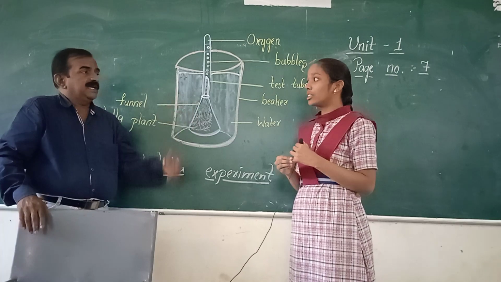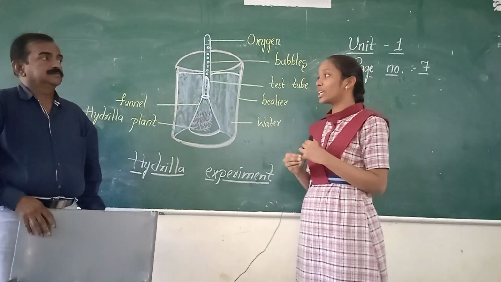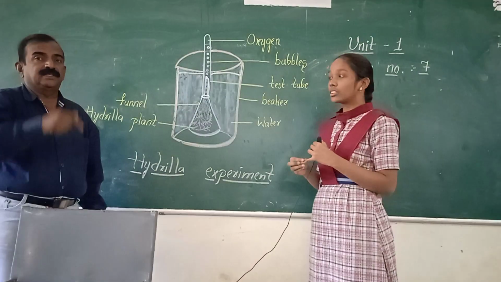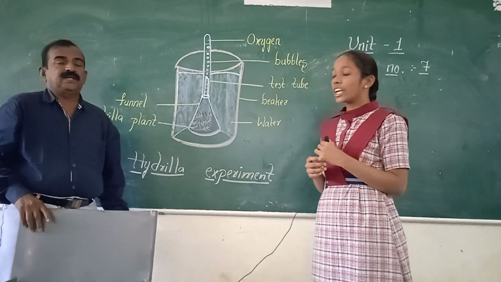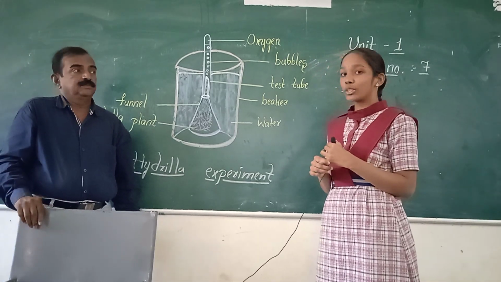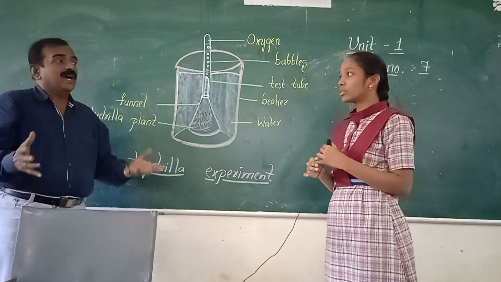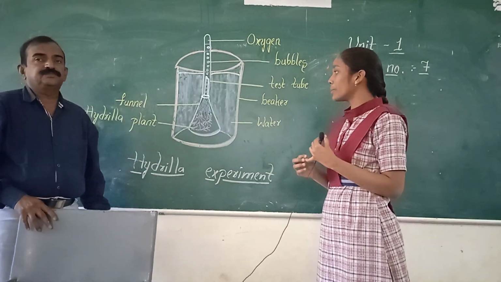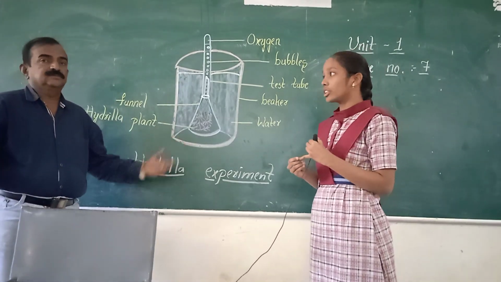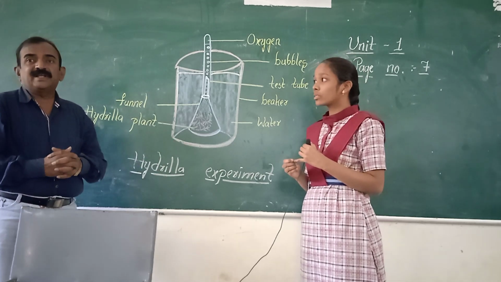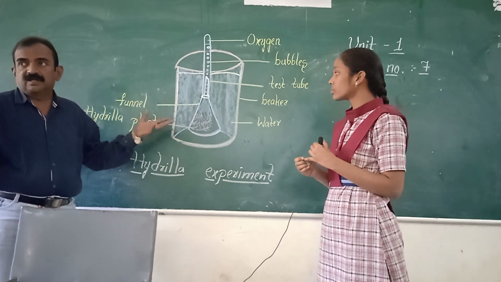And next you say material required. Take 2 beakers. You are correct. Take 2 funnels. Take 2 test tubes. Take some hydrilla plants. And take water. Yes. So those are called laboratory materials. Material required. Okay.